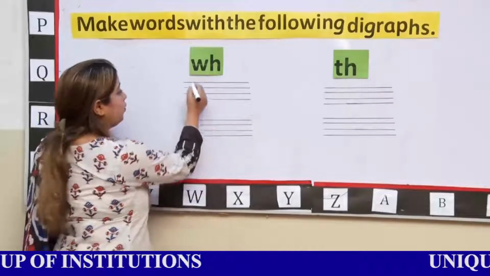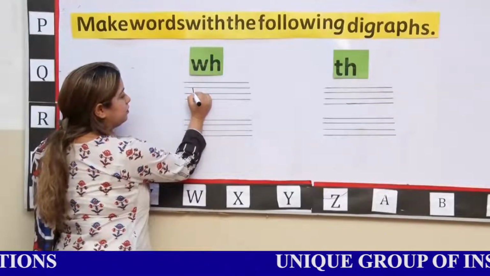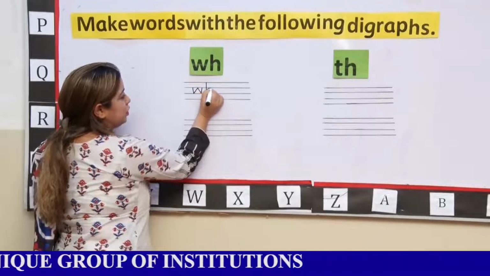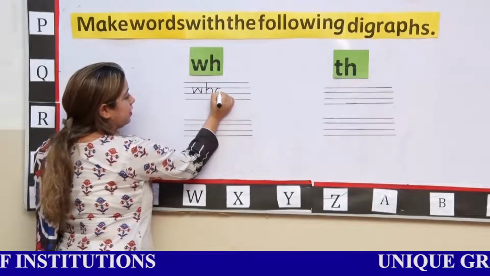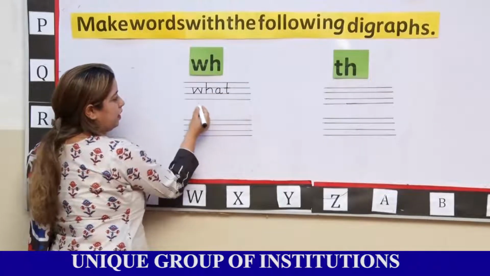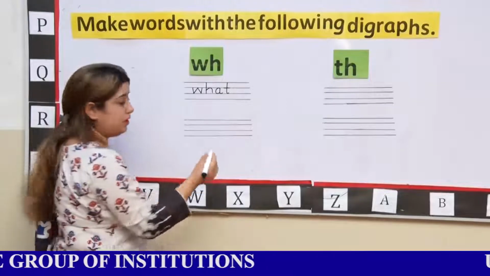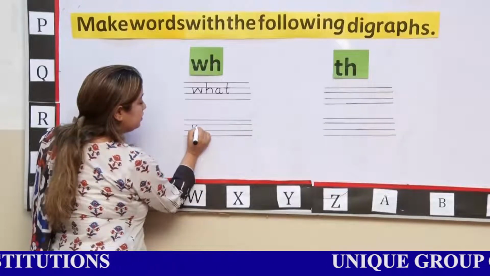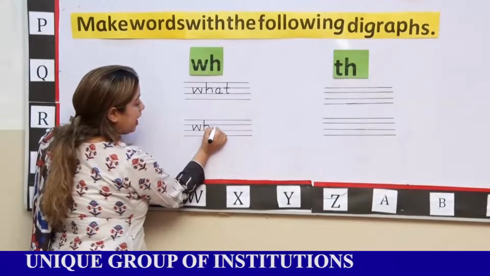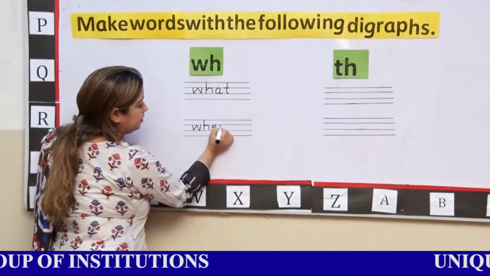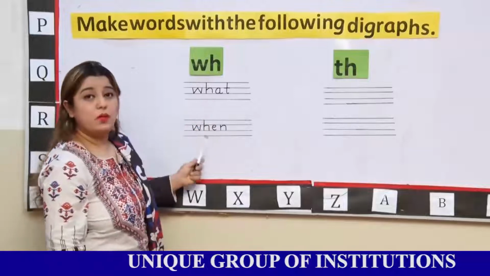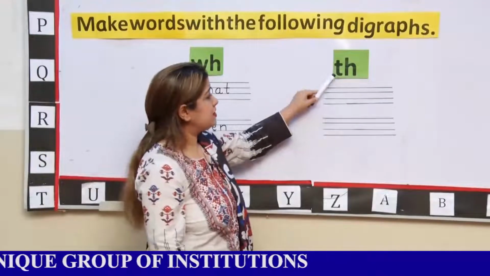I am going to write what. W, H combines, it gives the sound of W. A, T, what. And you can write a new word, when. W. When WH combines, it gives the sound of W. A, N, when. What, when.